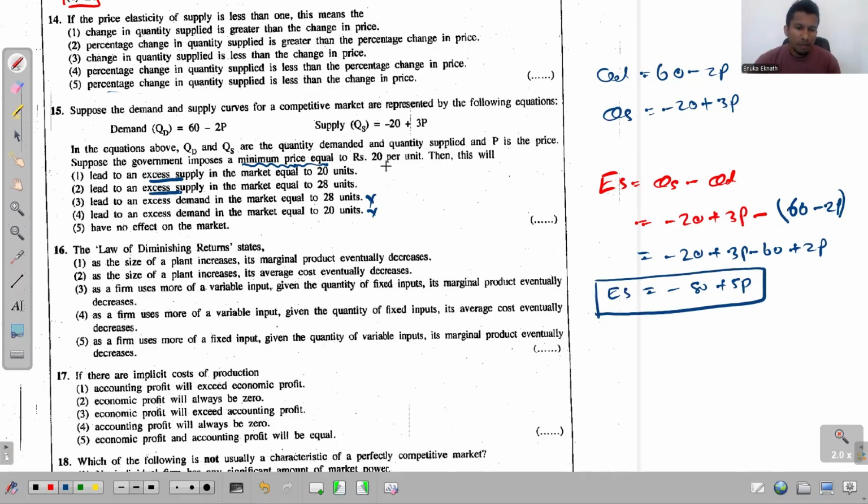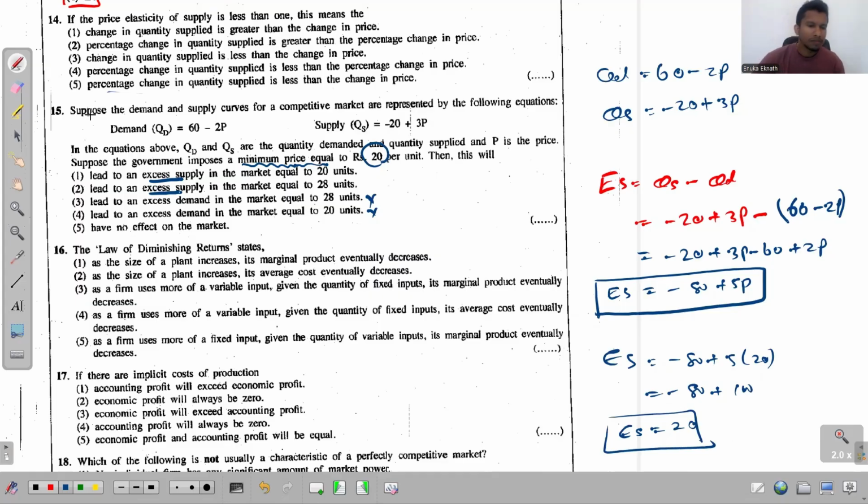So when the price is just 20, let's see the excess supply. Excess supply is minus 80 plus 5 times we write 20. So minus 80 plus 100, answer is 20. So excess supply is how much? 20 units. Right? Excess supply is 20 units. The first one says lead to an excess supply in the market equal to 20 units, 100% true. So that's the answer for this question 15.